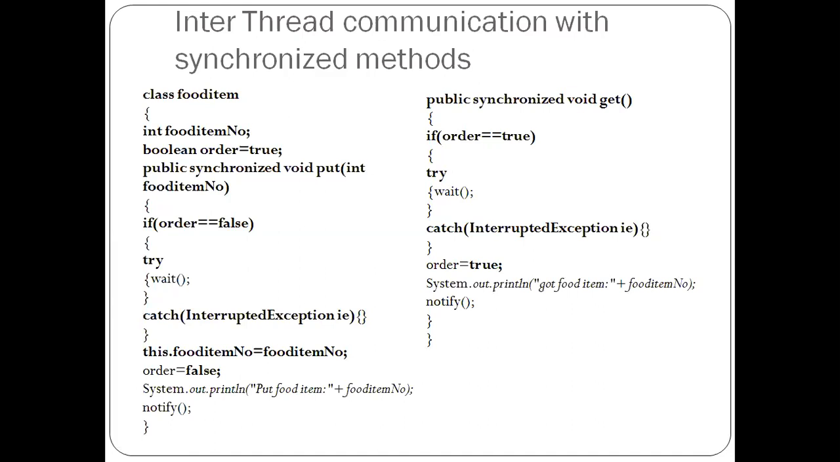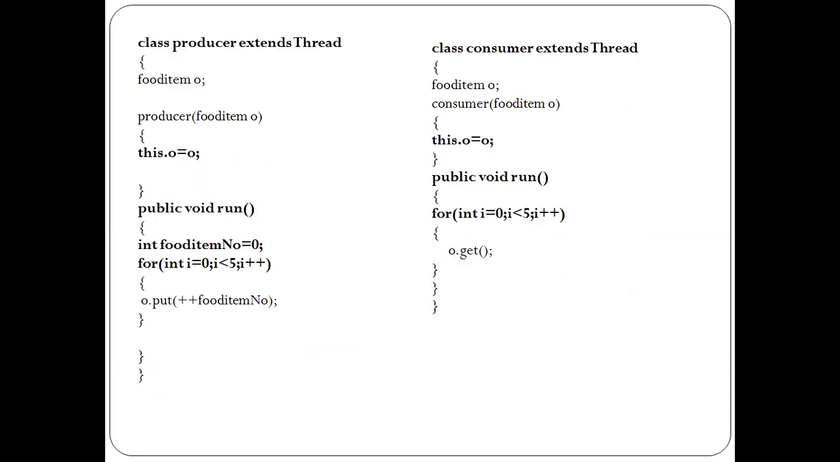The first one is the FoodItem class having get and put methods. So the producer thread will use the put method to put something on the buffer pool, and the consumer thread will use the get method to consume something which is available on the buffer pool. So we need two more classes, namely Producer and Consumer. And here I'm going to create the threads, hence I'm using the extend Thread class approach instead of the Runnable interface.